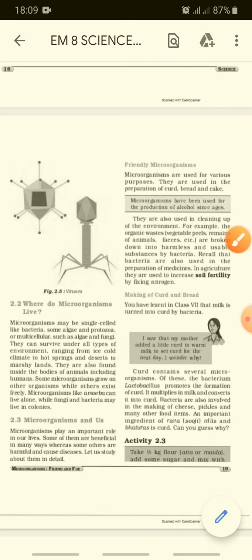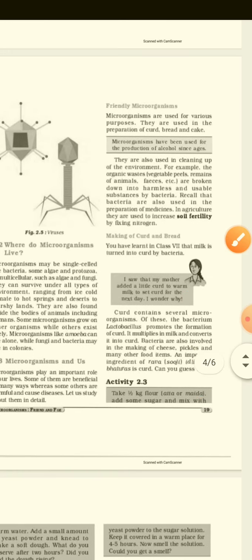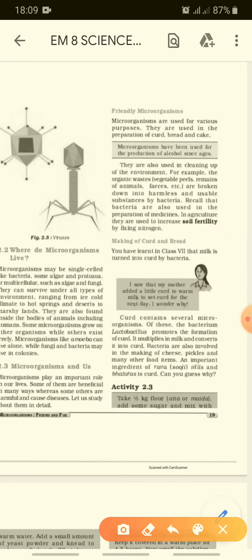Microorganisms have been used for the production of alcohol since ages. So in companies also, these microorganisms are used for the production of alcohol. They are also used in cleaning up the environment.